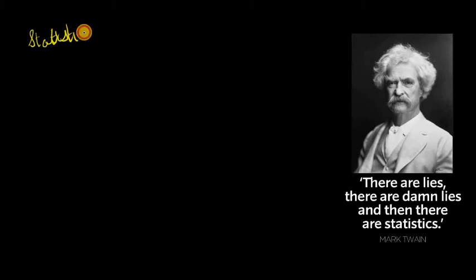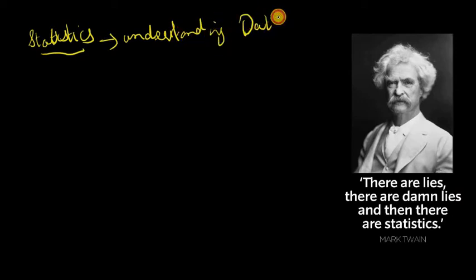Let me write that down. Statistics really is just all about understanding data. Understanding data. And I'm really excited about this because this is a really interesting area of mathematics.